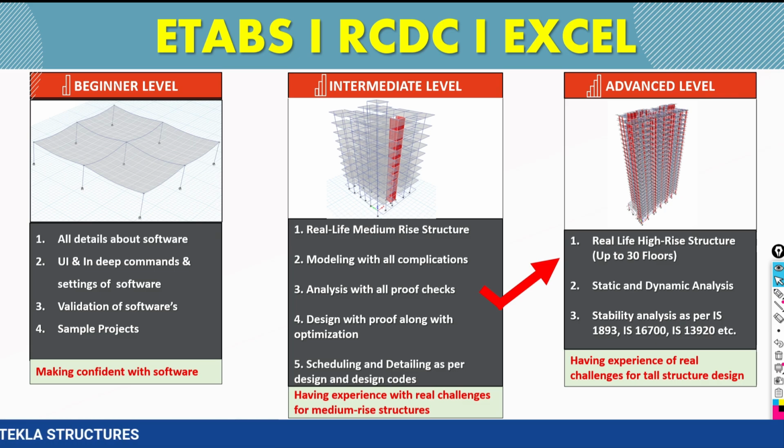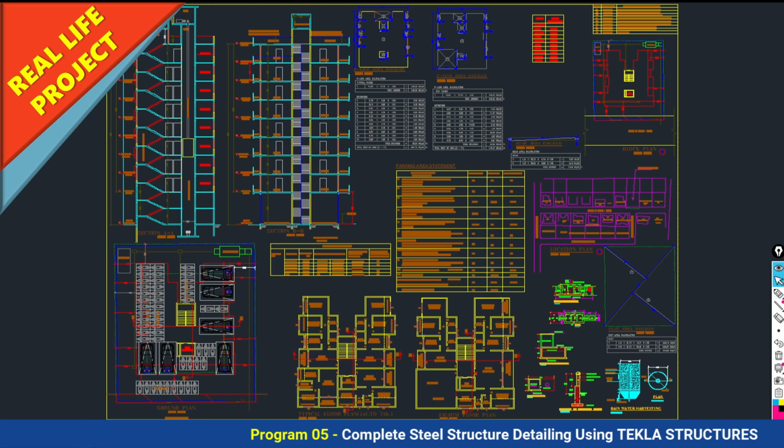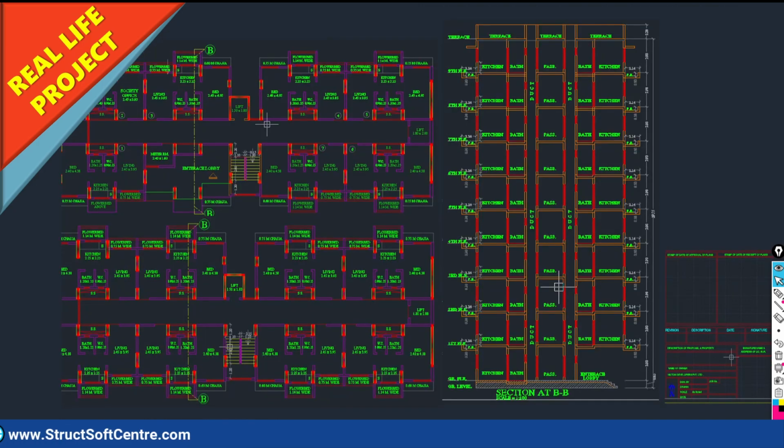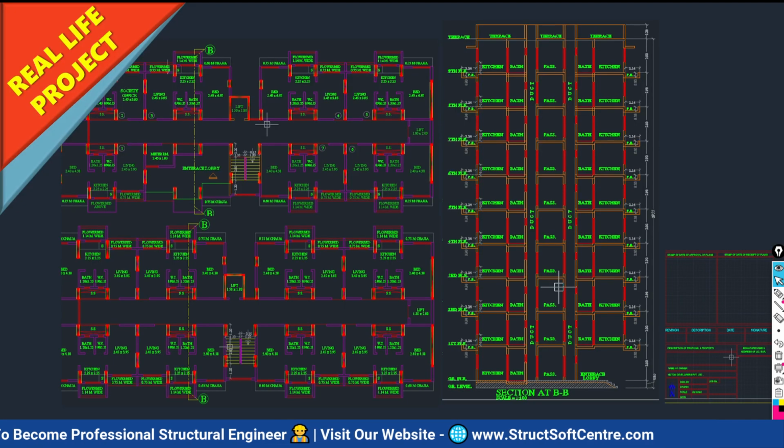And in the intermediate level, we are going to take a real example project. As I told you, metropolitan city projects we are going to take in this training program. Dummy or sample projects we are not going to take, for the real understanding of the real practice done by the structural engineer. So this kind of real project we are going to take, as you can see on the screen.